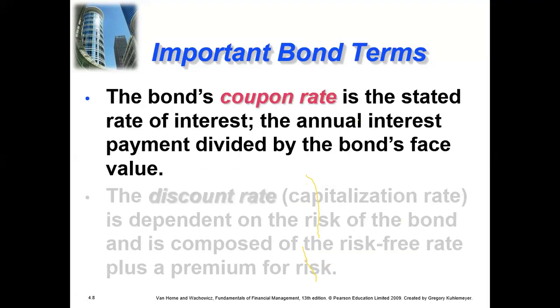Coupon rate. We have different types of bonds, one is called zero coupon bond, another is non-zero. Zero coupon bonds means the company or government is paying 0% profit or interest on that bond. But if they are paying 8%, 7%, that means non-zero. So that is the coupon rate. The bond's coupon rate is the stated rate of interest, the annual interest payment divided by the bond's face value.